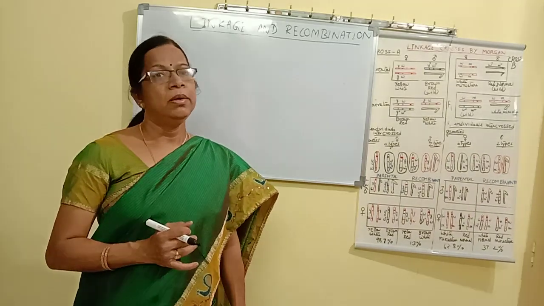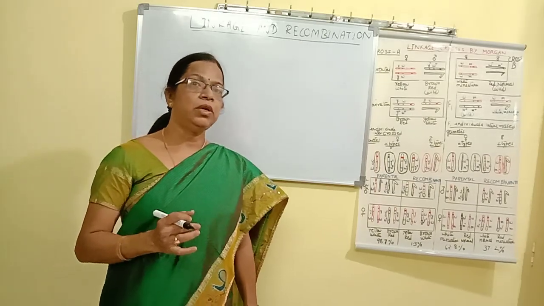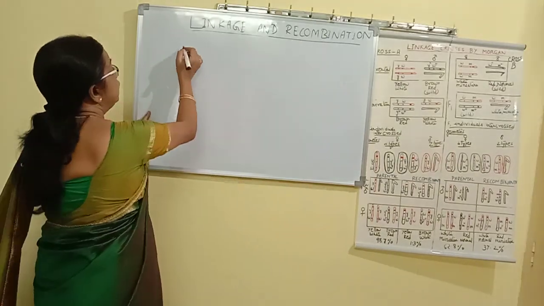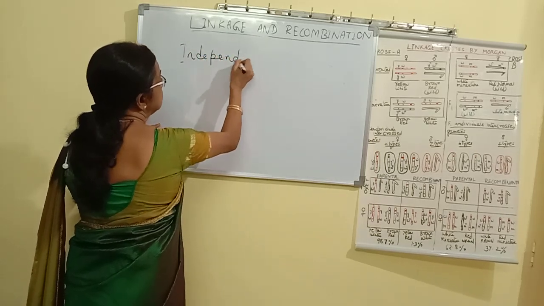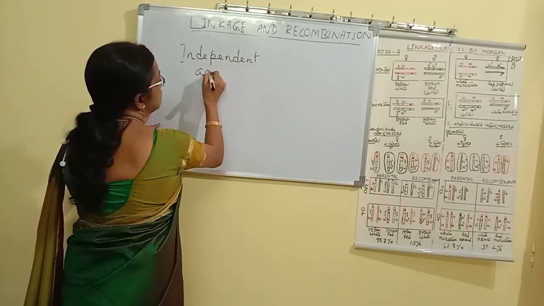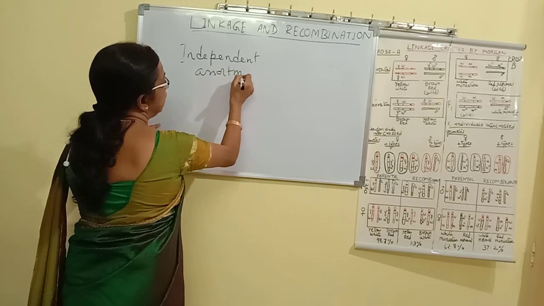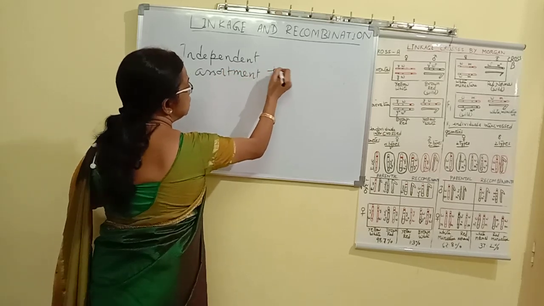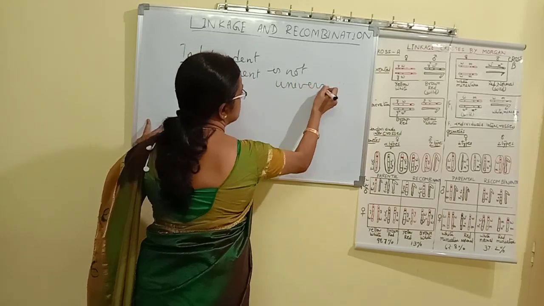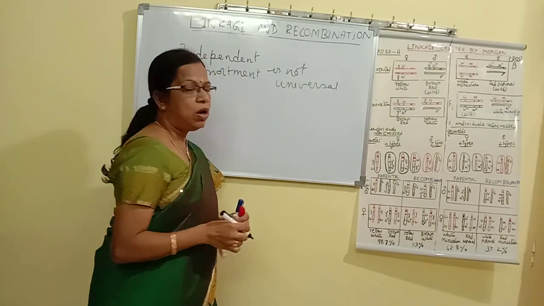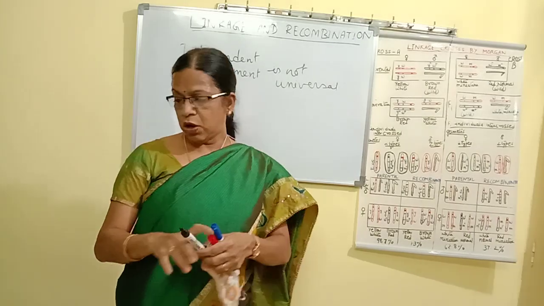But this law of independent assortment was not found to be universal. The important point you have to understand is that the law of independent assortment is not universal. That means it is not found in all organisms.